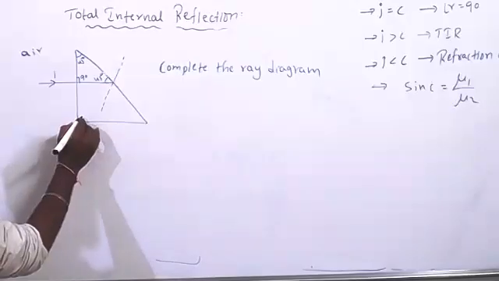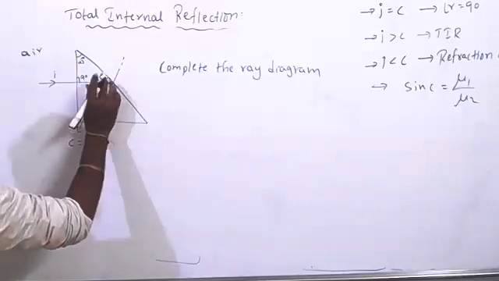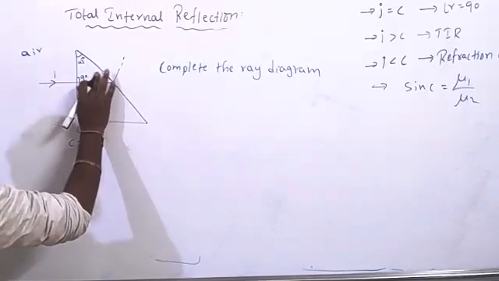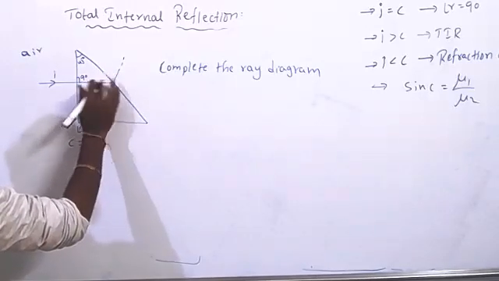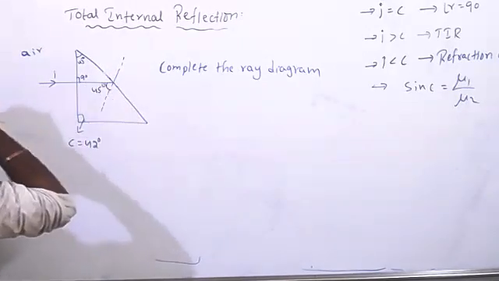Total is 180, right? So here also 90. Sir, it can be 60, 30 like that. So okay, feel like with 45 degrees it is incident here. Okay, 45 degrees it is incident.